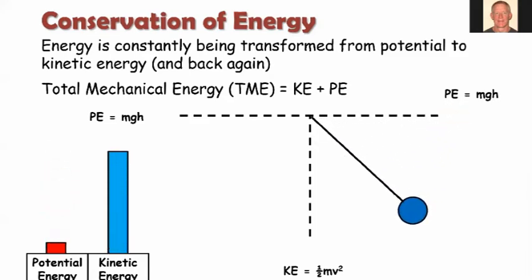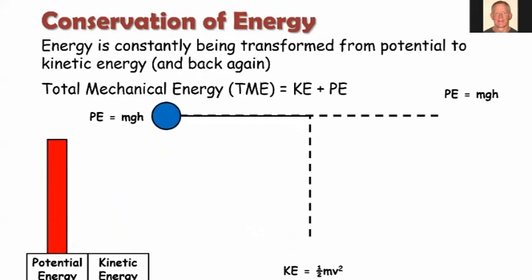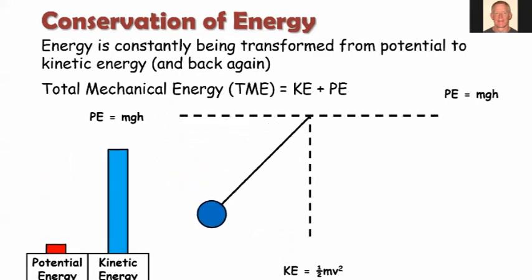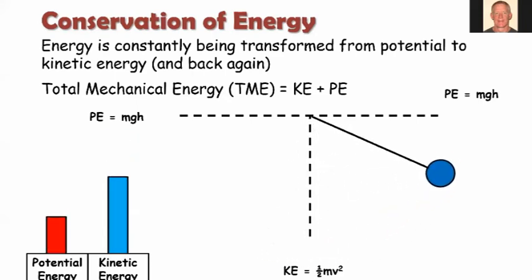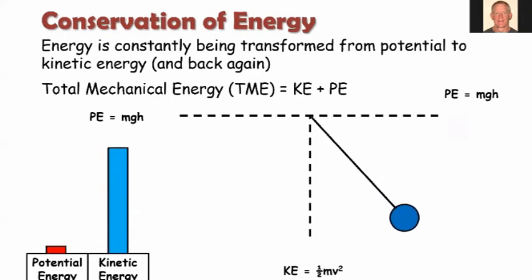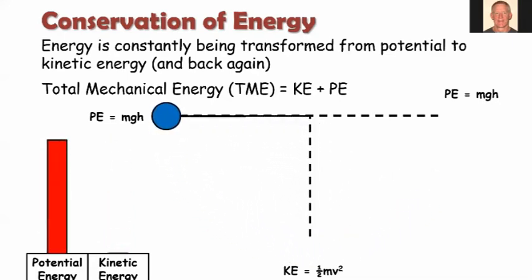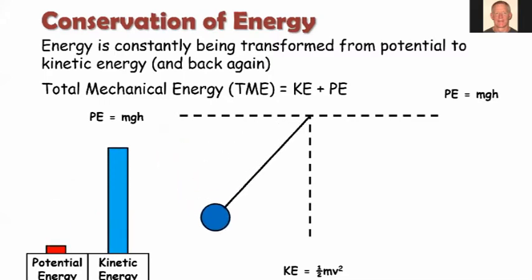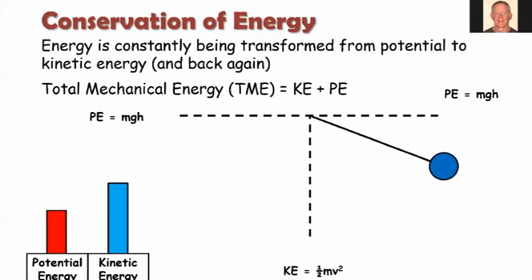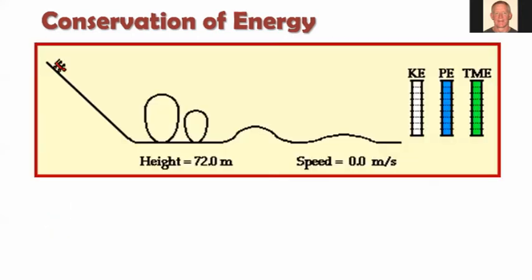But we know that's not the case in the real world, right? We begin to lose mechanical energy, typically in the form of heat, as it travels and produces frictional forces through air resistance, or perhaps some frictional force where the string or cable is swinging back and forth, depending on how it's attached.